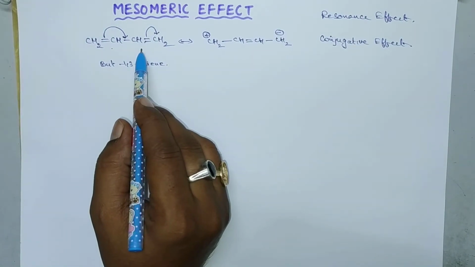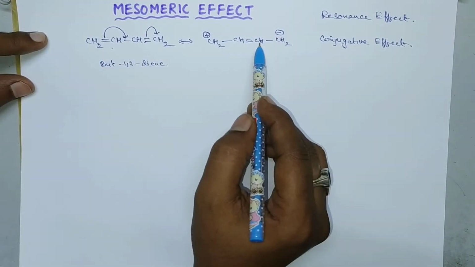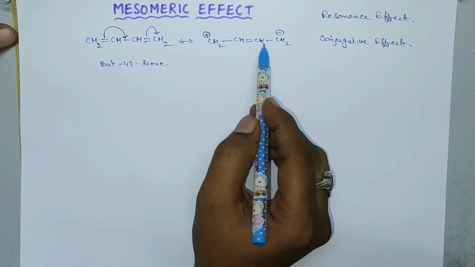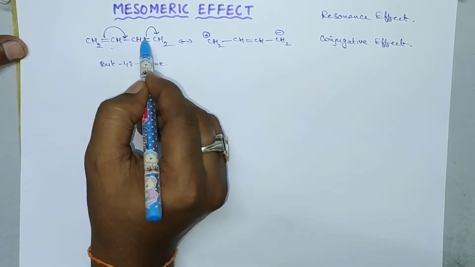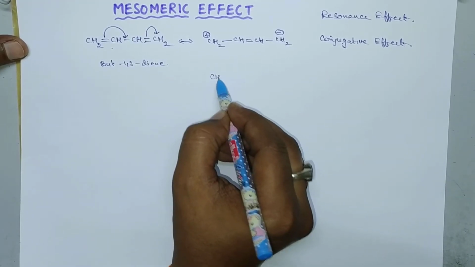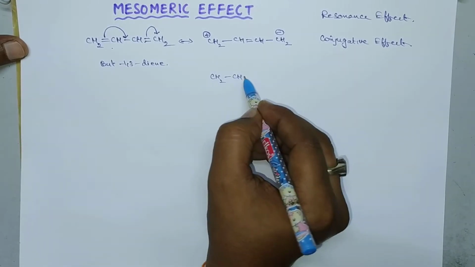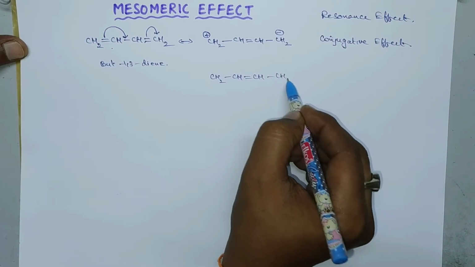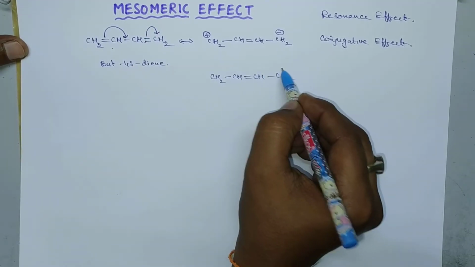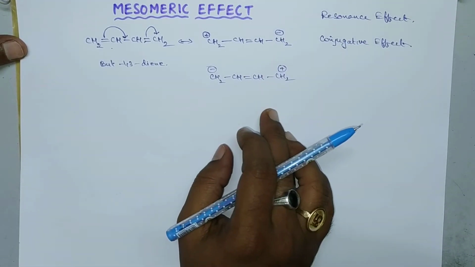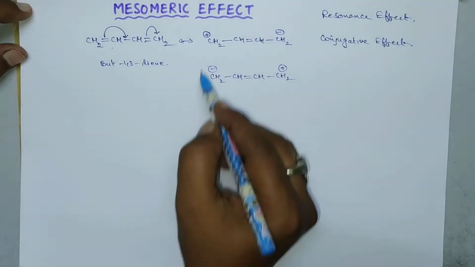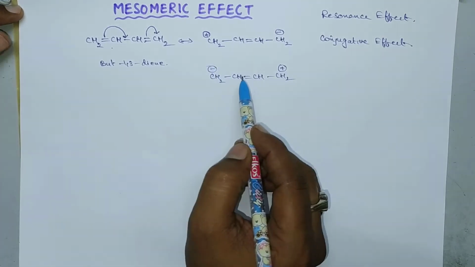Greater the number of resonance structures or mesomeric structures, greater will be the stability of the molecule. If you consider the shifting of the bond in this direction, we get this molecule CH2, CH, CH and CH2. Here it exhibits positive charge, and it exhibits negative charge. Both are one and the same. So like this it forms only 2 resonance structures.